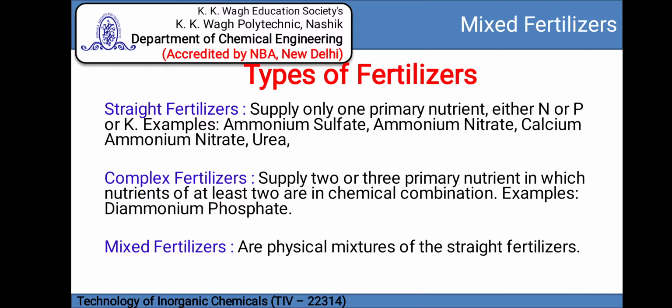Second type is complex fertilizer. Complex fertilizer means two or three primary nutrients are present in a chemical combination. For example, diammonium phosphate. In this fertilizer, nitrogen and phosphate are present in a chemical combination. And third type of fertilizer is a mixed fertilizer. Here, the physical mixture of straight fertilizer is prepared and used as a mixed fertilizer.